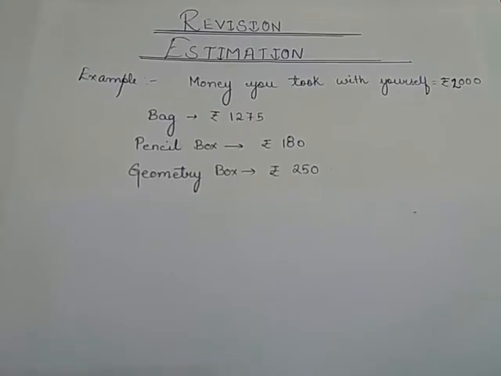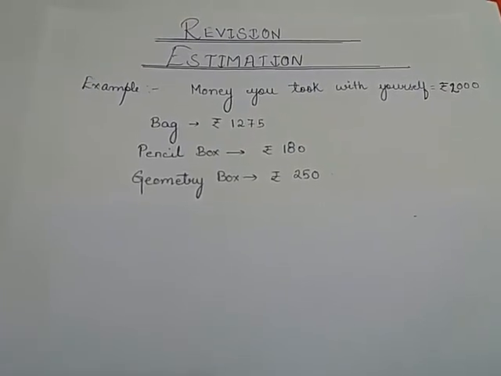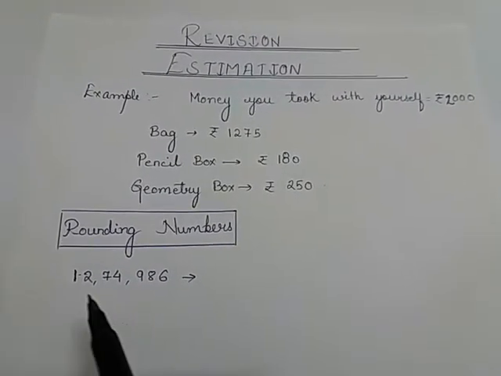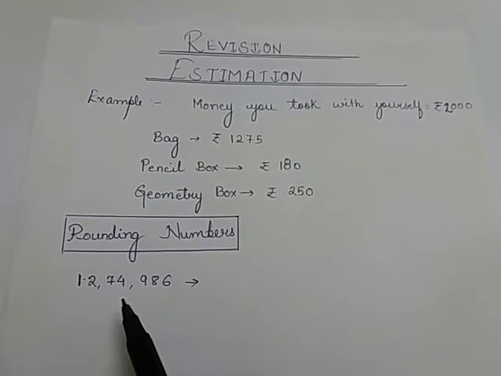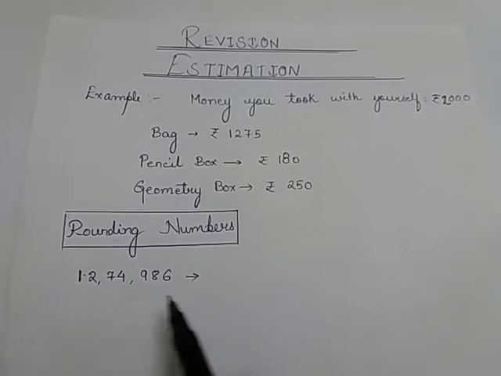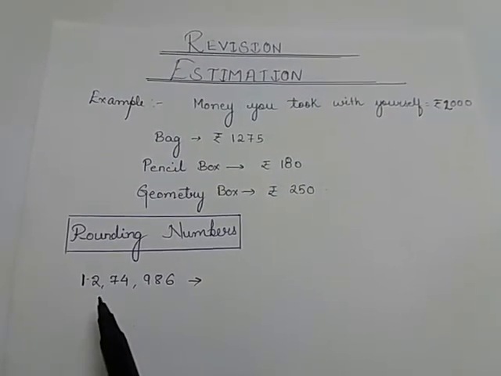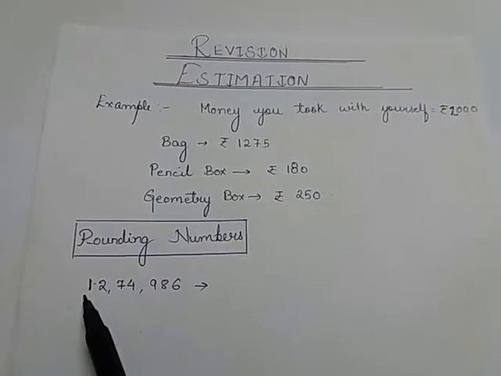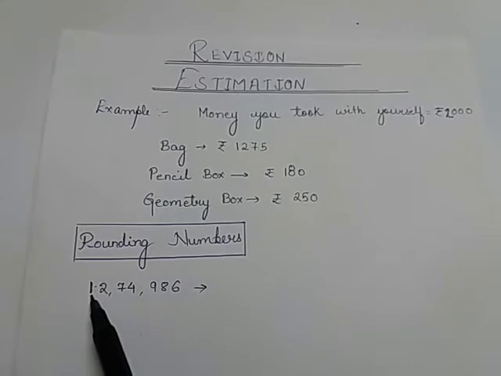Let's do this with the help of an example. Now let's suppose we have this number 12,74,986 and we have to round this number to the nearest 10 lakh, because that is the highest place value over here. This is the 10 lakh.